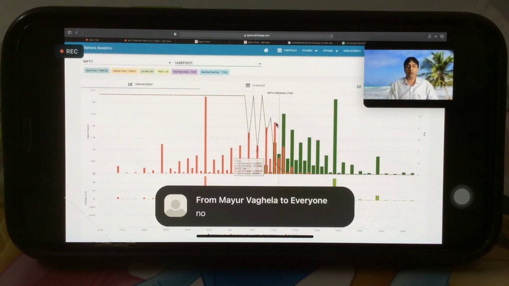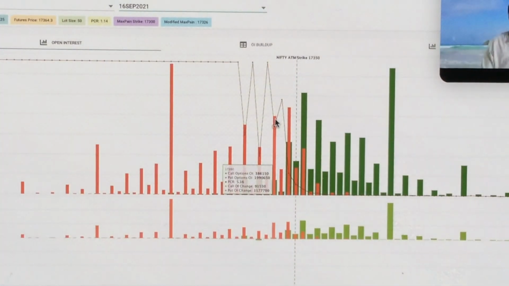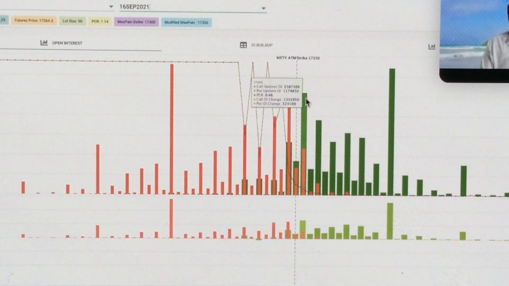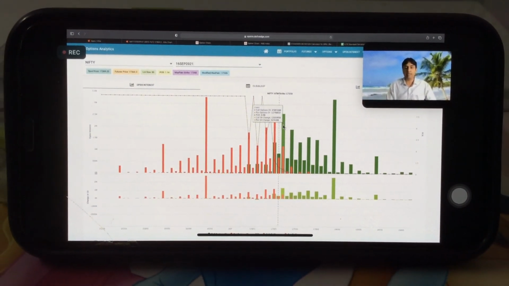Why? Because we need more than 1.8. So third highest is 17,200, where PCR is 5.1. So I can say that Nifty on 16th September is likely to remain in the range of 17,200 to 17,400. Right? It can remain in that range. So PCR will be giving us that idea.